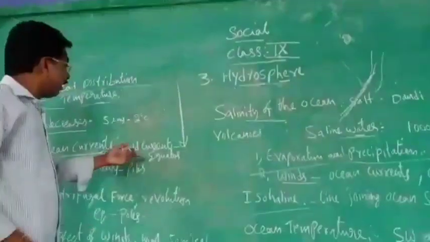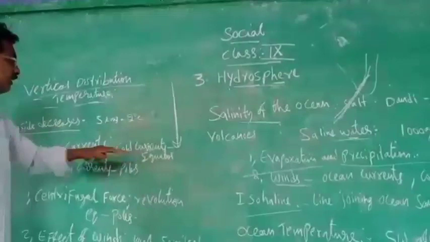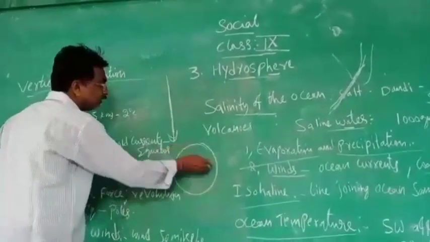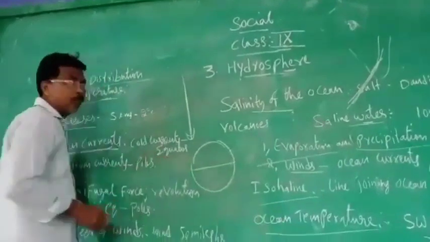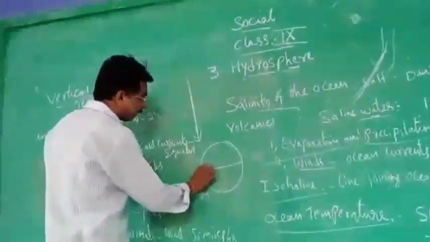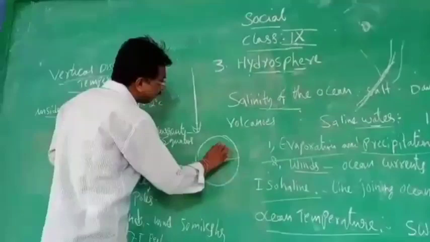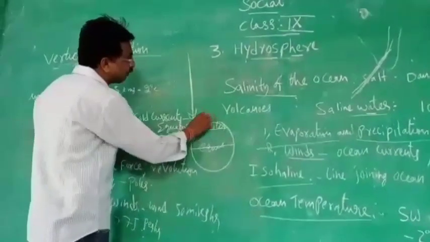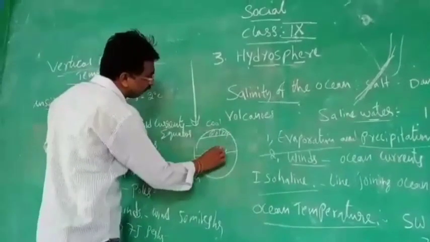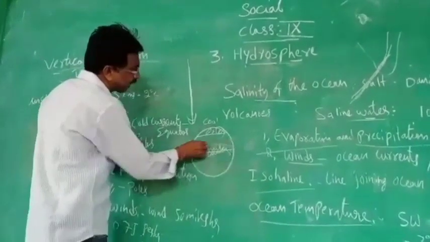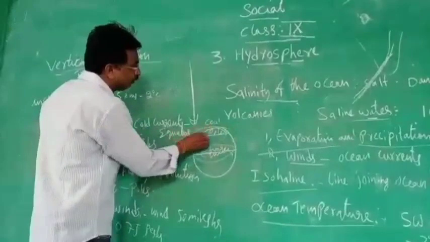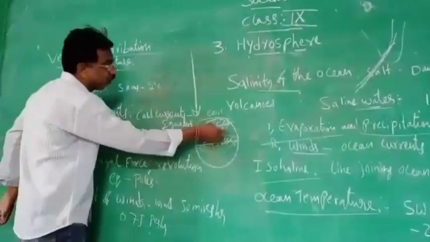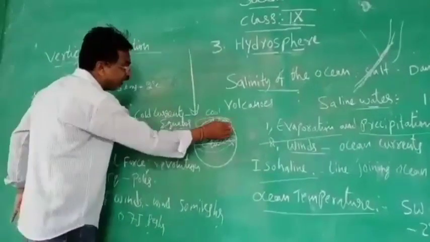And here, what are cold currents? Suppose you see here it is flowing, and this is the equator. And here these are the poles. Here it will be very cool, and here it will be warm. This part will be warm and this part will be cool. So now what is happening? Cold currents mean, with the waves, with the wind, the water.